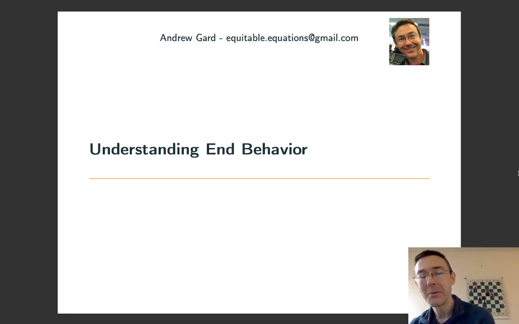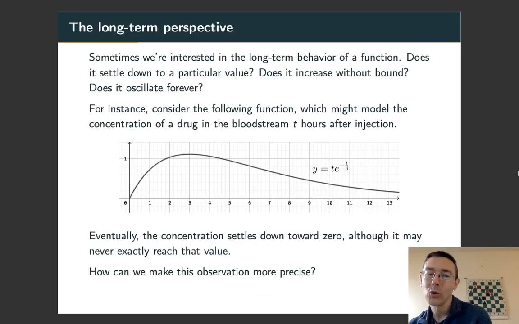Hey everybody. Today we're talking about end behavior of functions, limits at infinity, horizontal asymptotes. A lot of times we're not interested in what a function does at a particular value, but rather the long-term behavior of the function. What happens to it eventually? Does it settle down to a particular value? Does it just increase without bound? Or maybe does it oscillate forever?